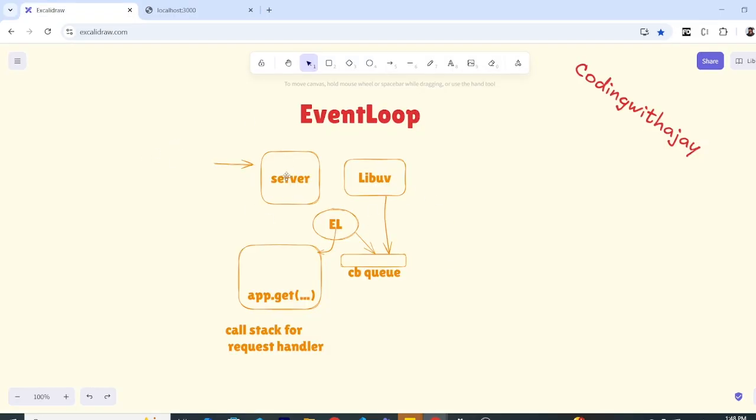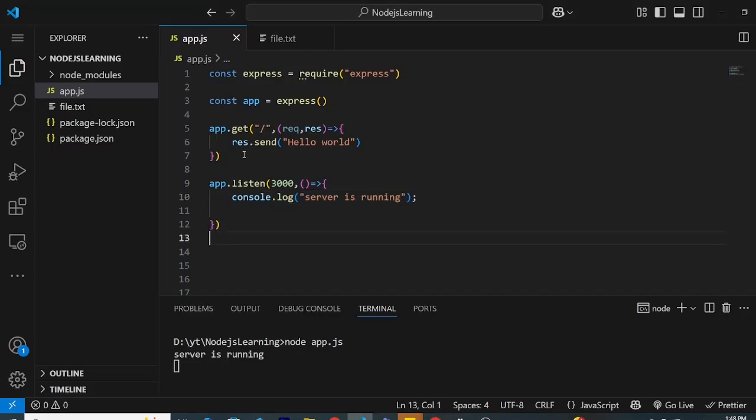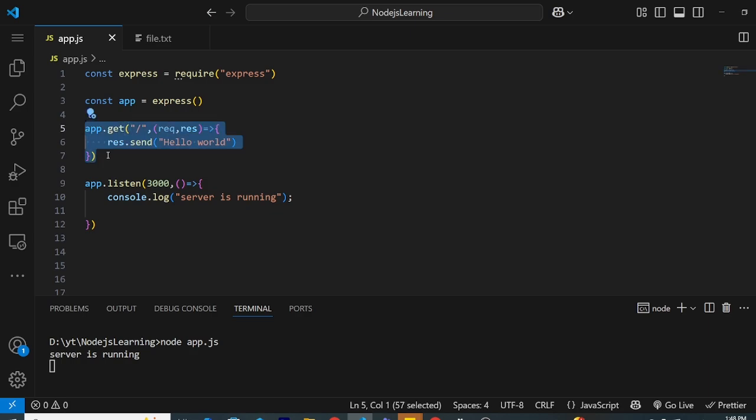First the request came to the server, and then the libuv library put this entire request handler into our call stack. But because there's no asynchronous task happening, it's just sending the response.